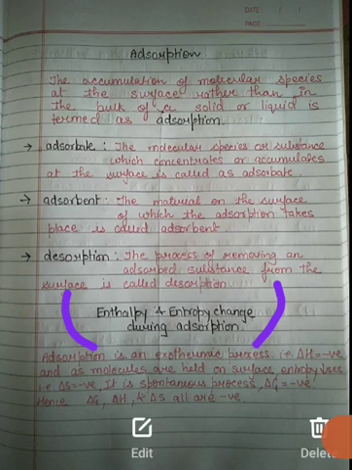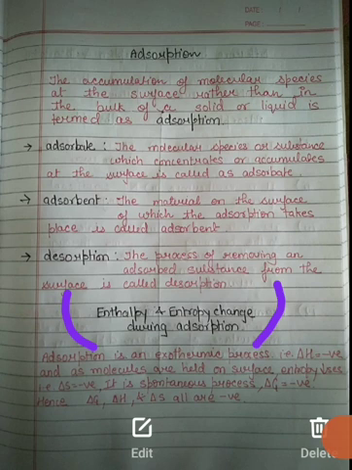So the change in enthalpy will be negative, and as molecules are held on the surface, entropy will decrease. So the change in entropy will also be negative, and as it is a spontaneous process, the change in Gibbs energy will also be negative.